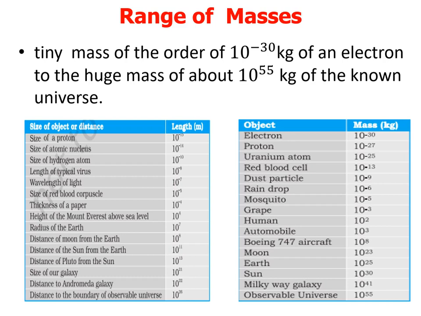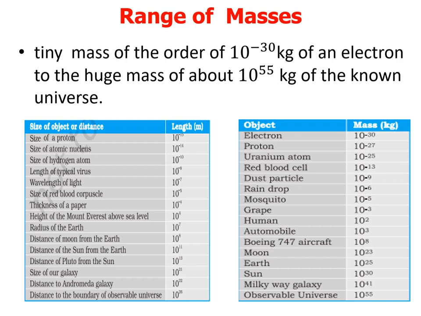If we go back to the positive values, a human has a mass of 10 to the power 2 kg, an automobile 10 to the power 3 kg, a Boeing 747 aircraft 10 to the power 8 kg, the moon 10 to the power 23 kg, the earth 10 to the power 25 kg, the sun 10 to the power 30 kg, the Milky Way galaxy 10 to the power 41 kg, and the observable universe 10 to the power 55 kg.